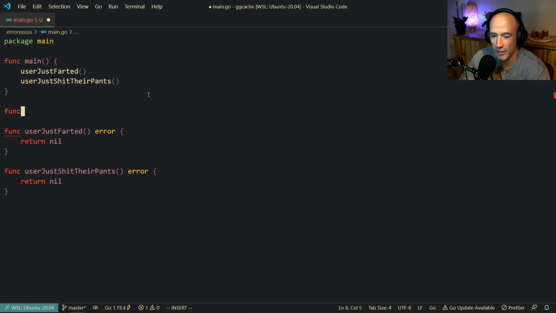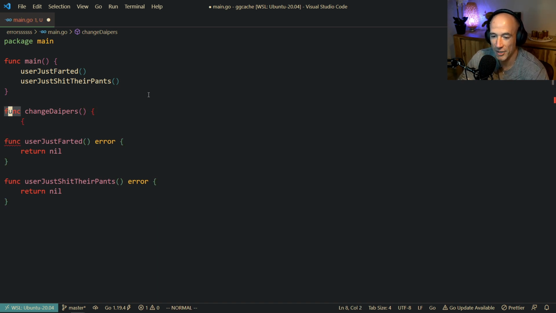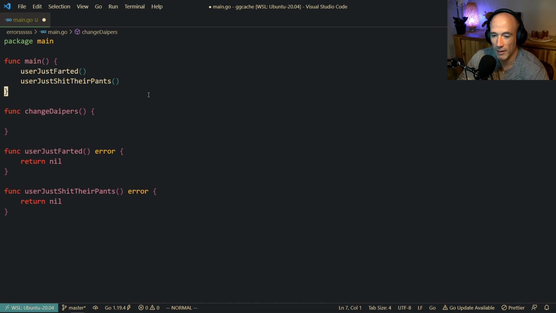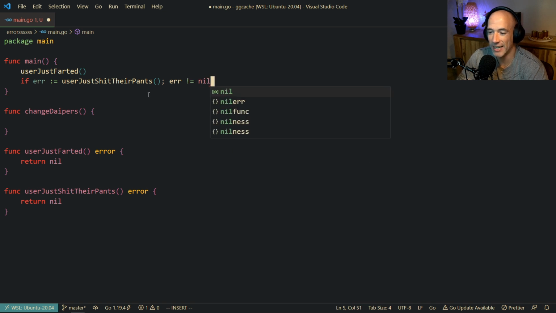So we're going to make a function, change diapers. How do you write diapers? Something like this? I don't know. I don't care, right? It doesn't matter. Change diapers. Voilà. Just like that. So if there is an error that the user just shit their pants and the error is not null, that basically means